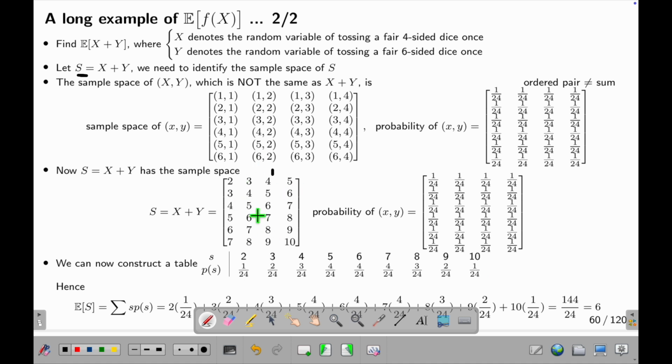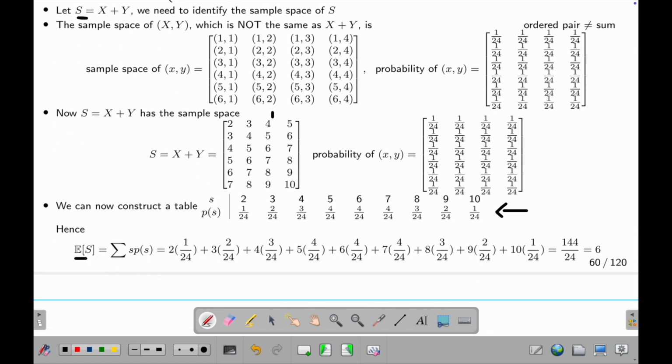You calculate all the possible cases here, and then you look at how many times each appears. This appears 1 time, so chance 1 over 24. This 3 appears 2 times, so 2 over 24. This 7 appears 4 times, so 4 over 24. So now you have this random variable. Lastly, how do you calculate this? You take each S, multiply by each P. You do this, and it gives you 6.